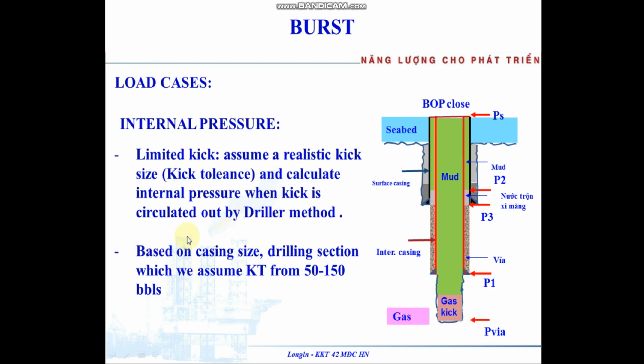Here, when we drill the last section, we have pore pressure here. When we have a gas kick inside, we have to circulate out the kick. So we have to calculate internal pressure and outside external pressure. Beyond the casing shoe on the drilling section, we can assume kick tolerance from 50 to 150 barrels.